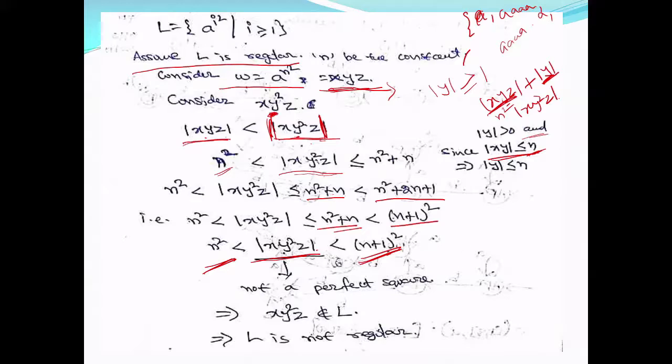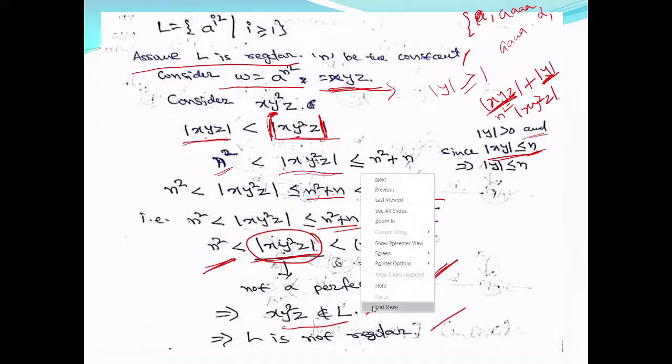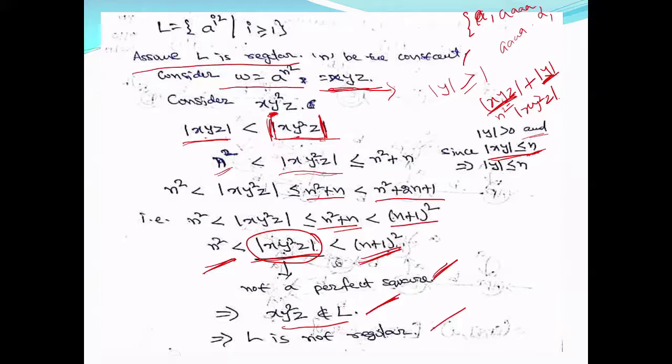Which is not a perfect square. When it is not a perfect square, that is the number of a's in xy square z is not a perfect square, it does not belong to L. When it does not belong to L, L is not regular. Why? Because pumping lemma says it should belong to L. Now I have got a result where xy square z, for some value of i.